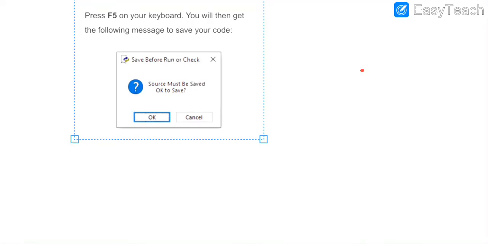Here we write test, and the save type is Python files. You will click on the save button and then you will get your output on the screen, printing hello world, as we have used a single instruction in our program to display hello world on the screen.